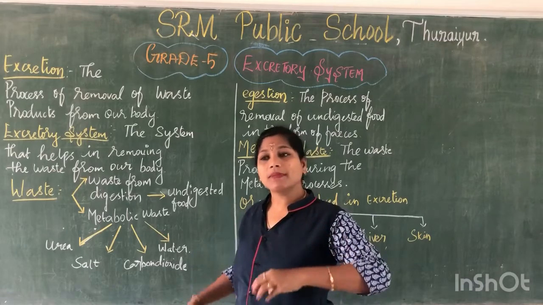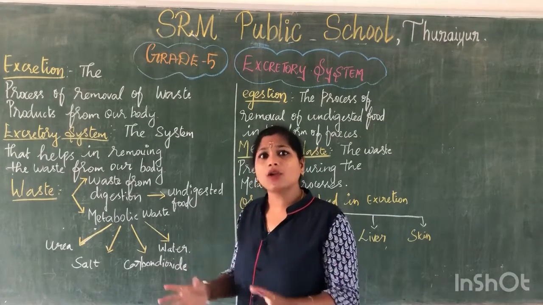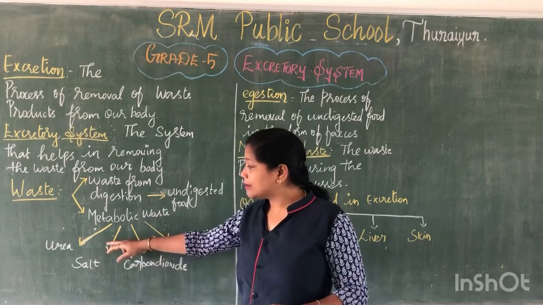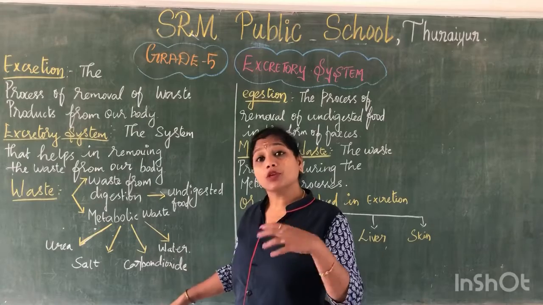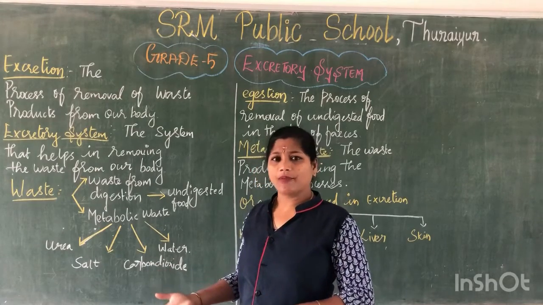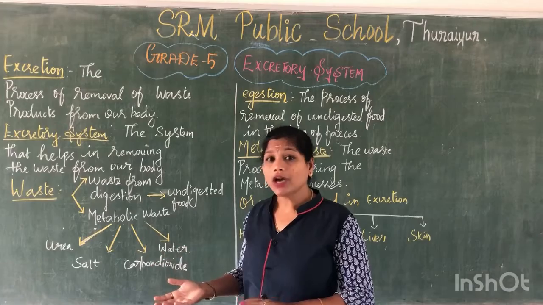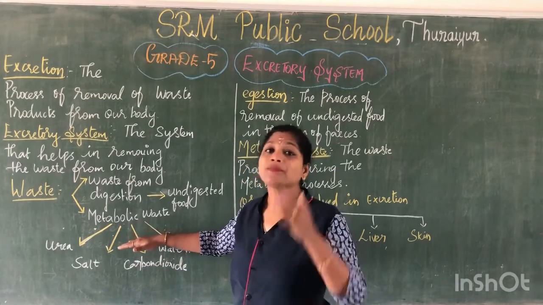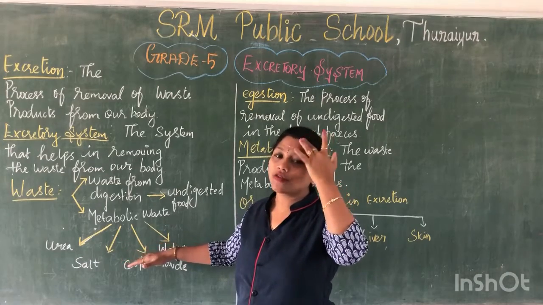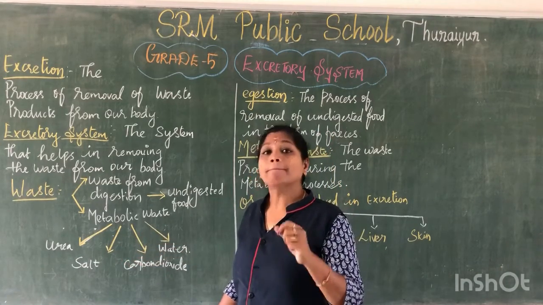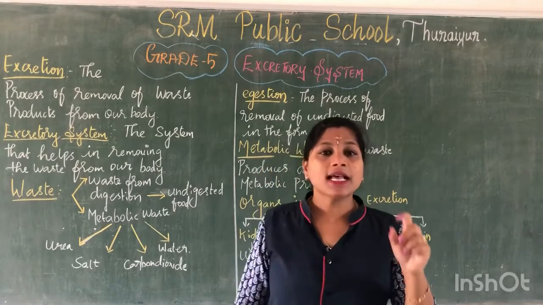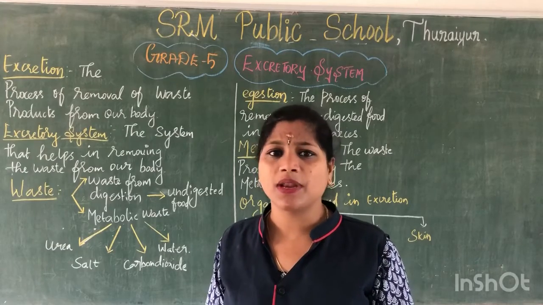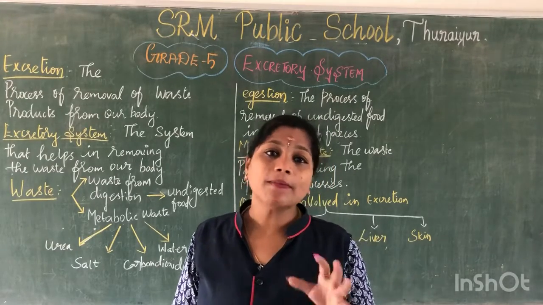Metabolic means some processes happen, and once they happen we get an end product. That end product may include useful products and also unwanted products. The unwanted products are waste materials, and these are said to be metabolic wastes. The waste we receive from metabolic processes like digestion and respiration is called metabolic waste.